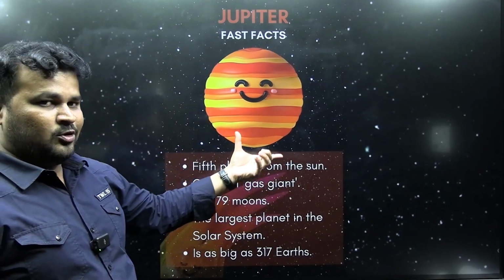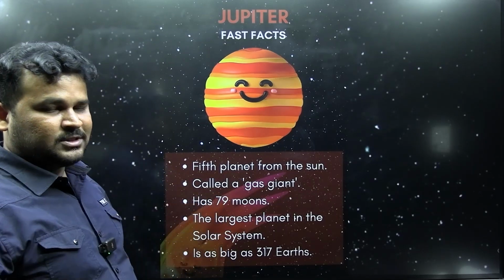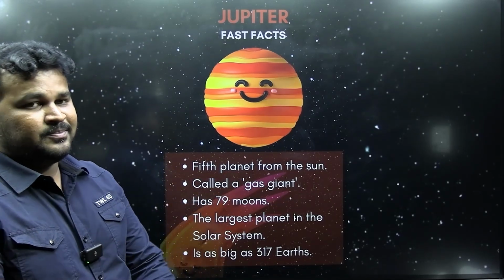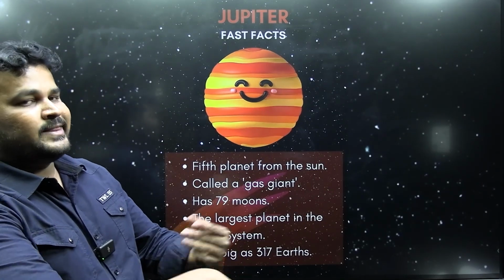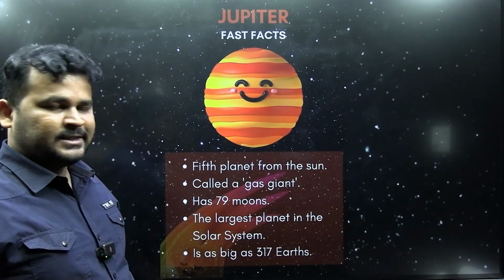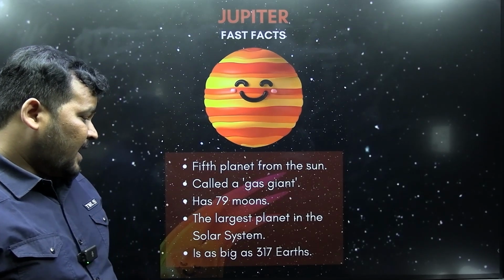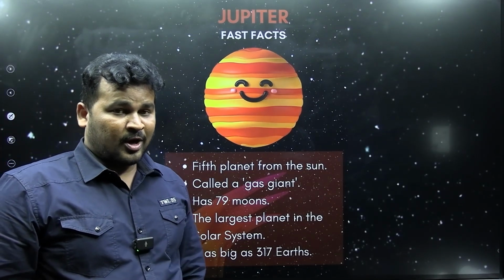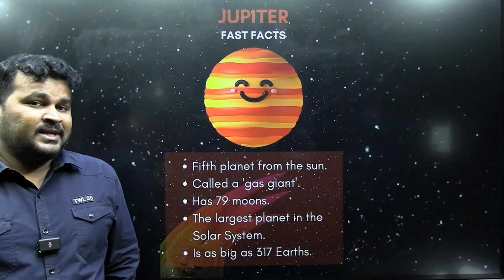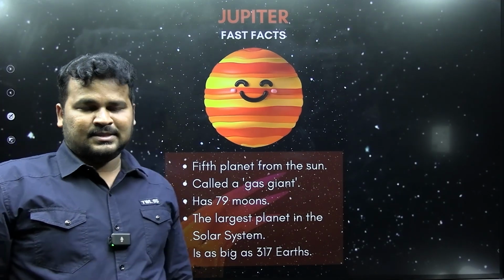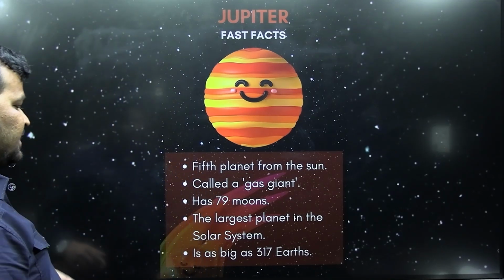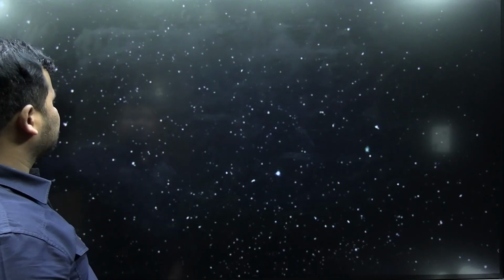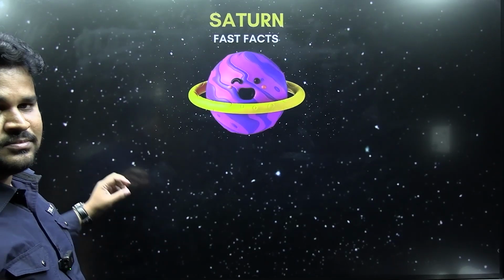Jupiter, very large planet, fifth planet from the sun and the largest planet, bada planet. It has already 80 plus moons. Here 17 are given, but it's 80 plus, more than that. Largest planet in the solar system. And how much bigger is it? As big as 317 Earths. Jupiter is as big as 317 Earths. That much big a planet.